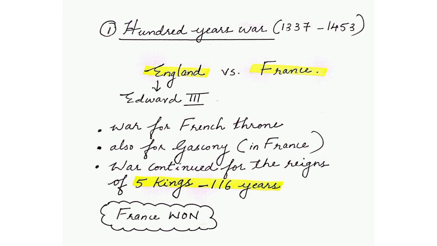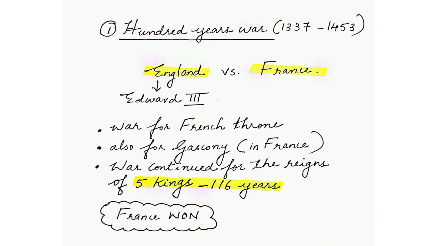And finally, only one place called Gascony, which was a possession of England in France, remained. The French king tried to take back even this, the last piece of land which England owned in France. And during this time, Edward III was the king of England.